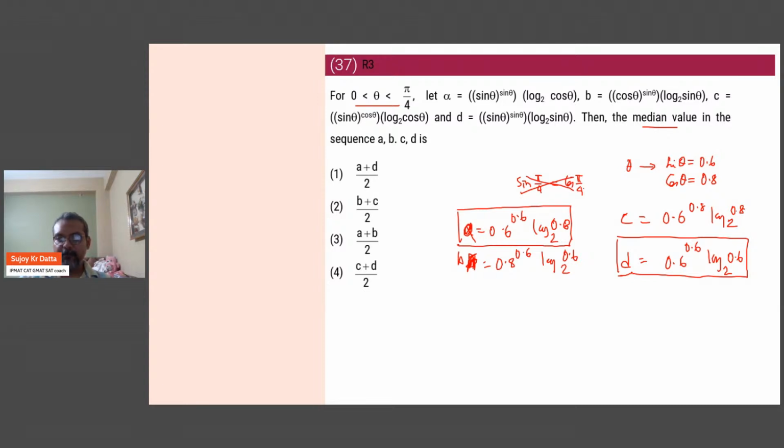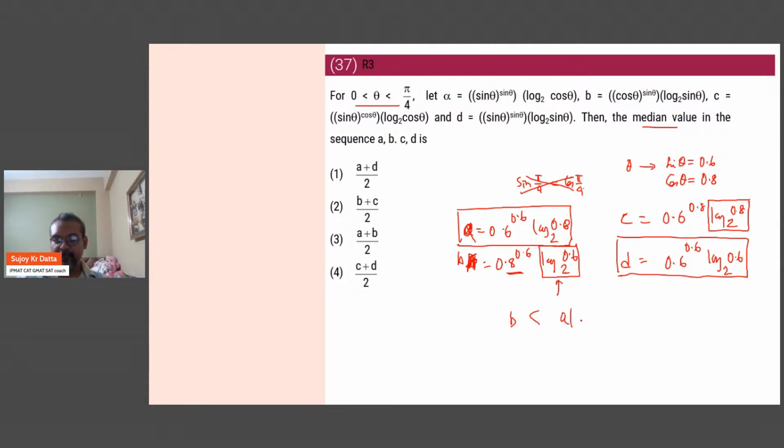B and C are going to be the extremes, C being the largest, because both of these are going to be negative. This term is also negative, this term is also negative, but then this will be a larger negative and this will be a larger value. So this will end up becoming a large number with a negative sign. I mean, large not in the sense of a huge number, it will still be fractional in decimals, but compared to B and C, B will be a smaller value.